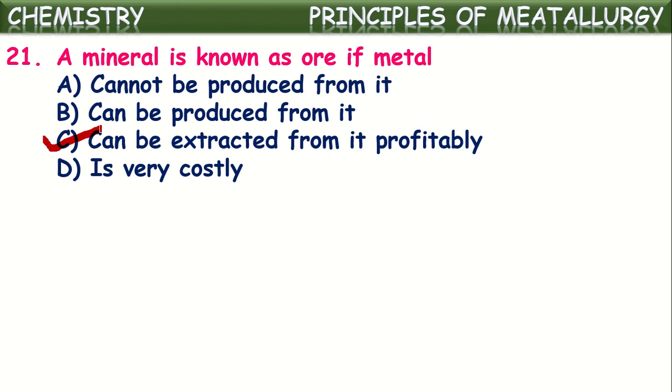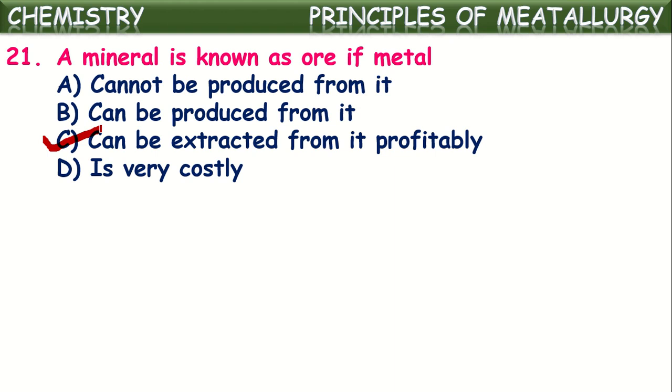A metal may have different minerals, meaning the compounds of a metal are generally called minerals, but not all minerals can be used for extraction of that metal, because extracting the metal from certain minerals may require high energy and be an expensive process. Only from a few kinds of minerals can metals be extracted conveniently, profitably and with less expense.